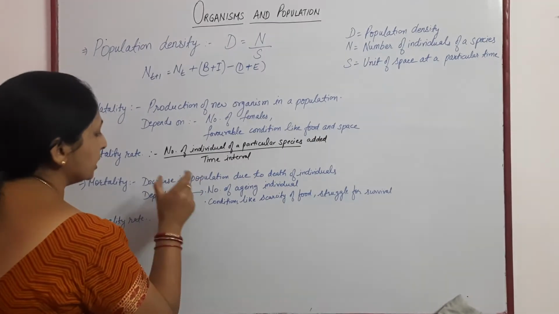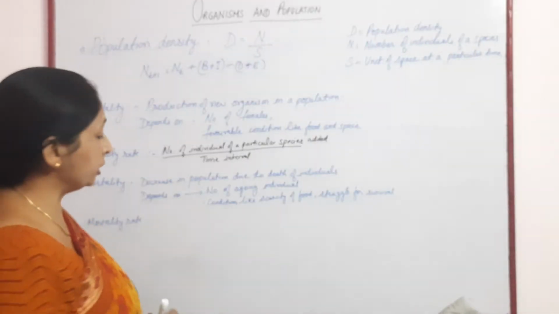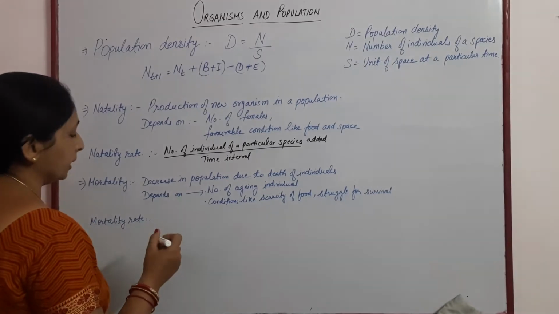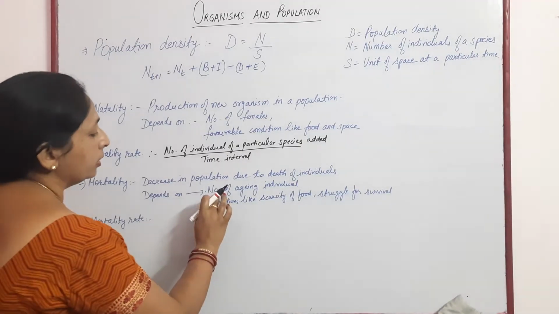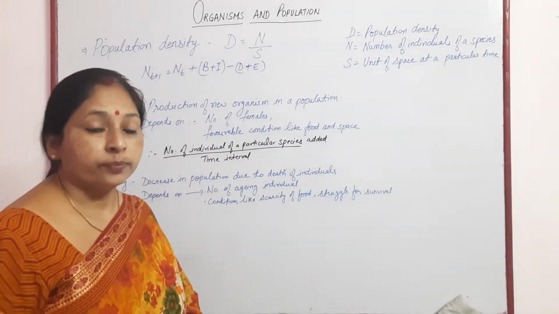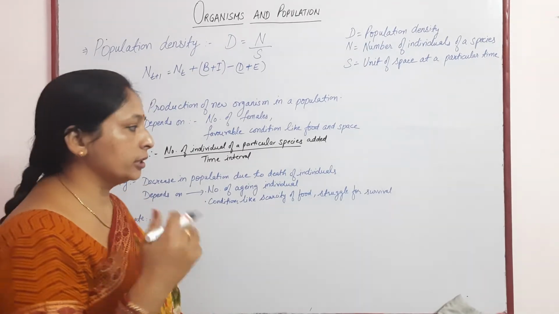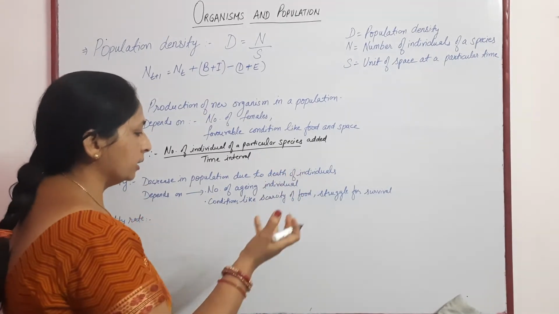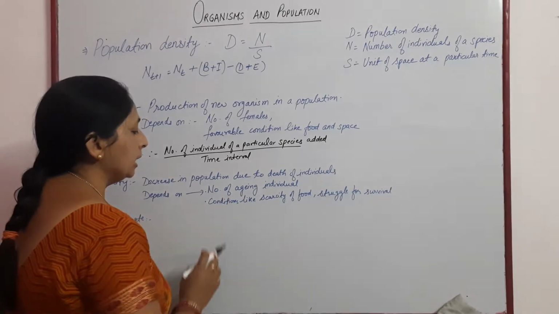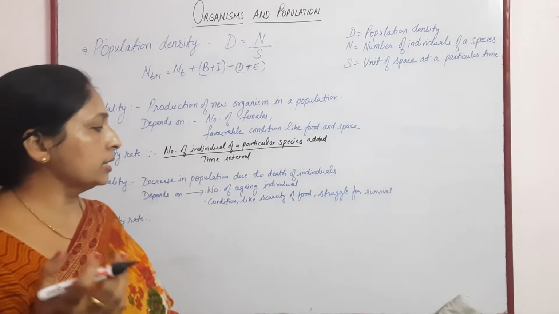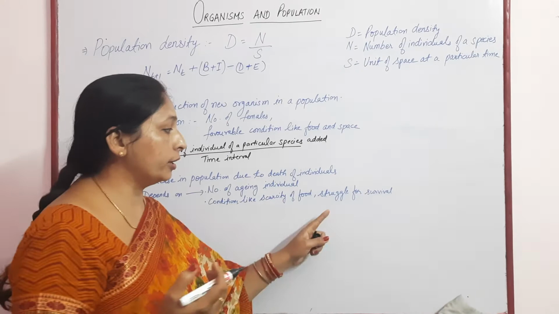It depends upon the number of aging individuals, because the death rate would be higher in that population. Secondly, conditions like scarcity of food and struggle for survival.